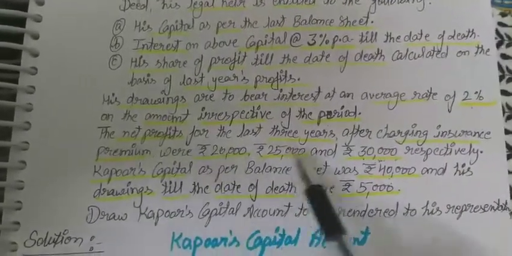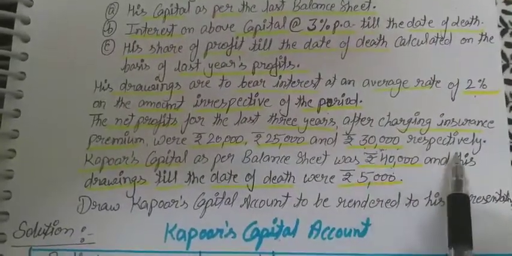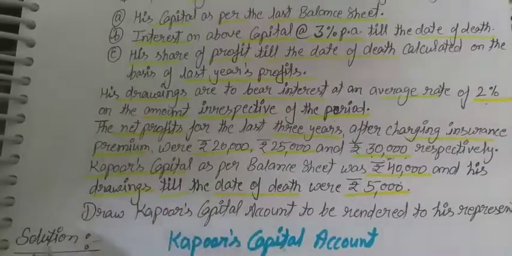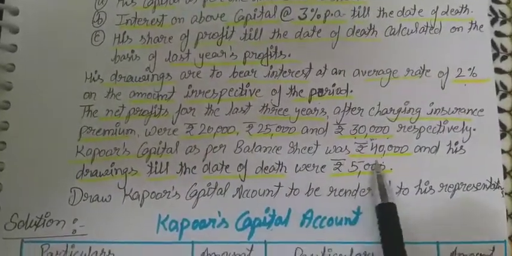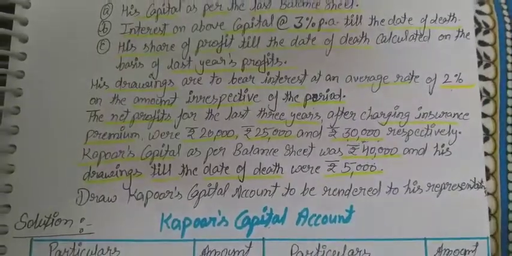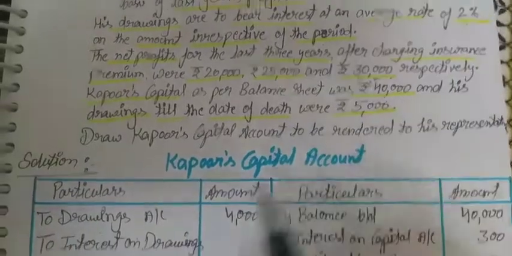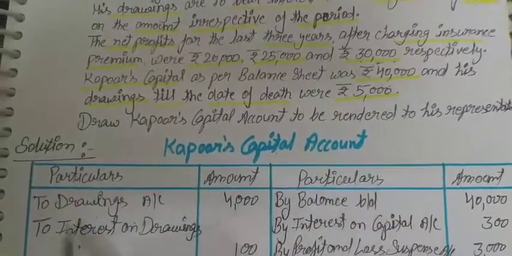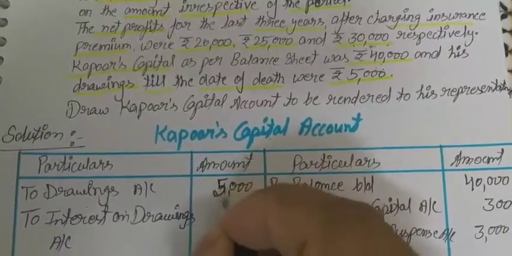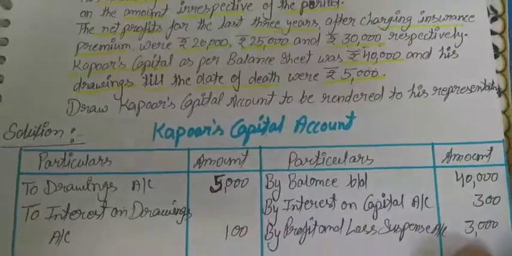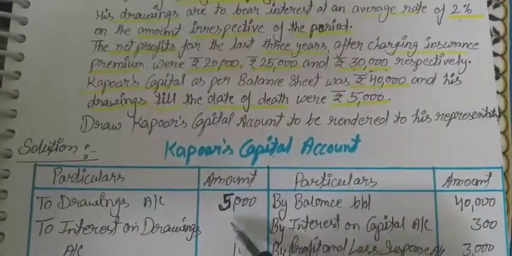The net profit for the last 3 years after charging insurance premium were rupees 20, 25 and 30,000 respectively. Already we have done this also. Kapoor's capital as per the balance sheet was rupees 40,000, already we recorded, and his drawings till the date of death rupees 5,000. So the drawings are 5,000, not 4,000. Okay, so we have to record it as 5,000.